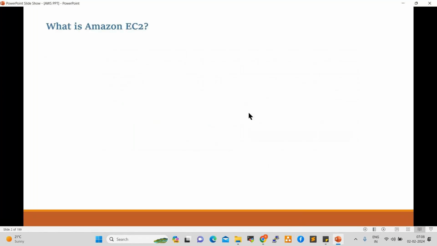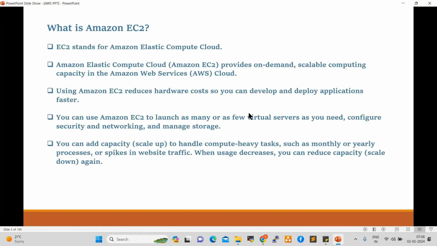So what is Amazon EC2? EC2 stands for Amazon Elastic Compute Cloud. Amazon Elastic Compute Cloud provides on-demand scalable computing capacity in the Amazon Web Services Cloud. On-demand is nothing but instantly, immediately. Scalable is nothing but we can scale how much configuration is required. We can scale up.